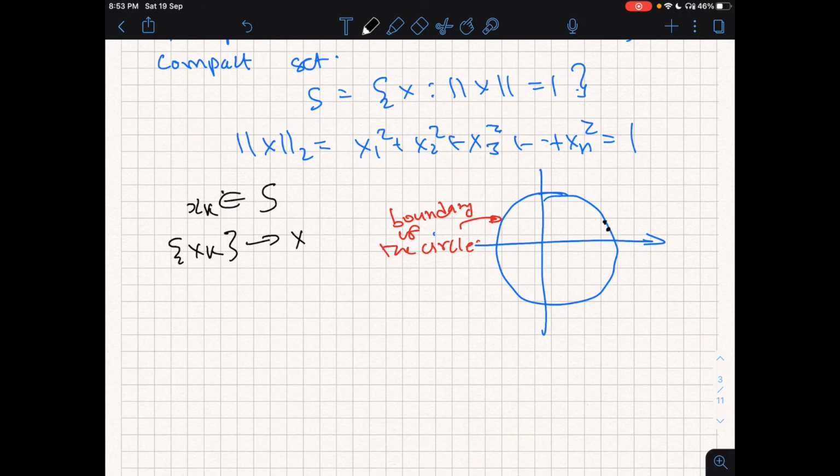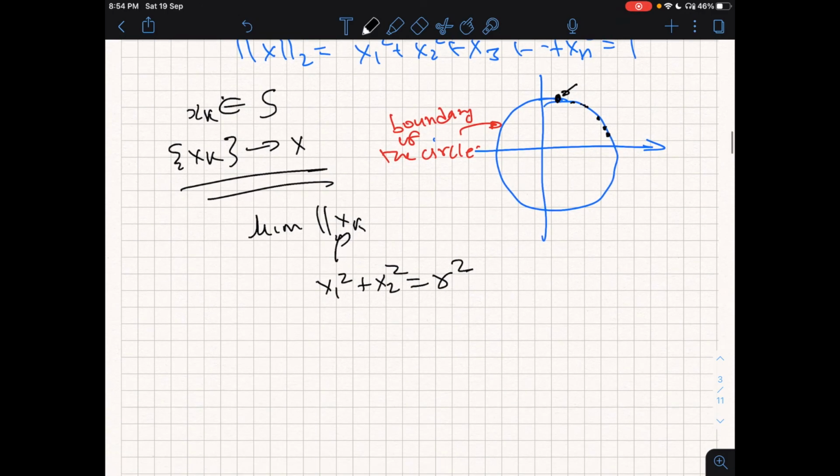So let's say this sequence goes to x bar. For example, you could have a sequence like this: first point, second point, third point, and so forth, finally converging somewhere here. Since each of these points is coming from the set, it follows that x1 square plus x2 square is equal to r square, or rather 1 square.